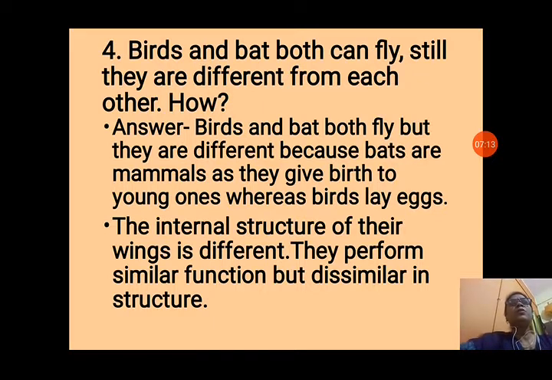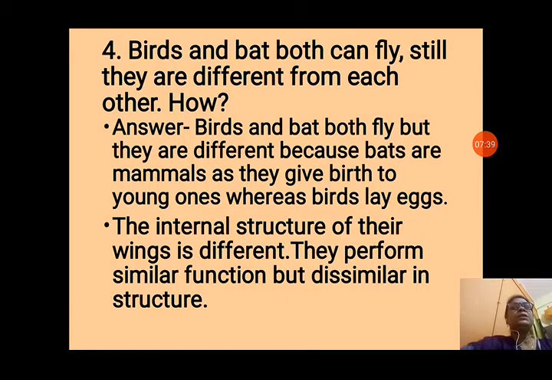birds. Question number 4. Birds and bats both can fly. Still they are different from each other. How? We know birds can fly and bats also. Both fly, but they are different because bats are mammals as they give birth to young ones, whereas birds lay eggs. The internal structure of their wings is also different. They perform a similar function but are dissimilar in structure. Their structure is different but they both are used for flight.